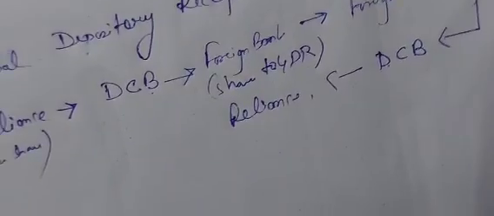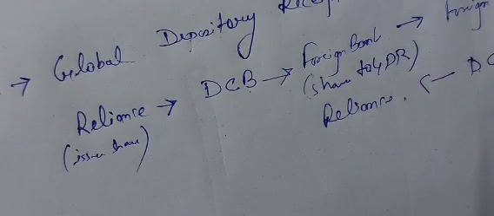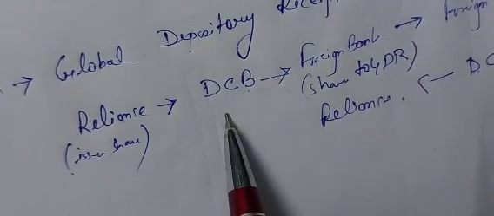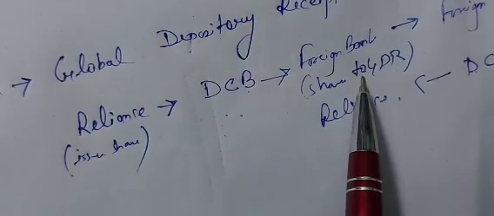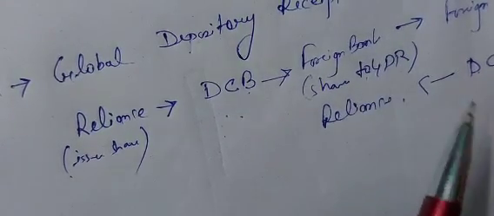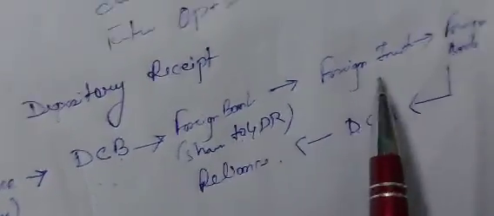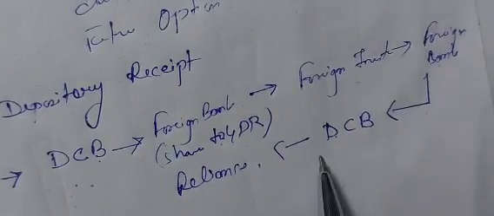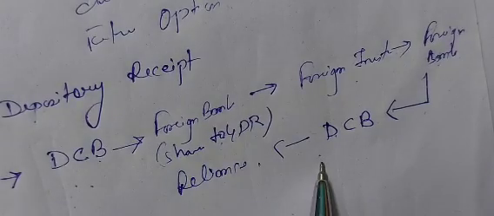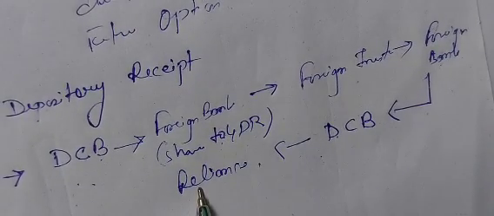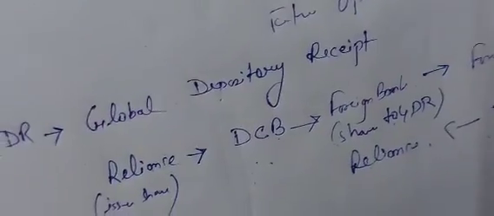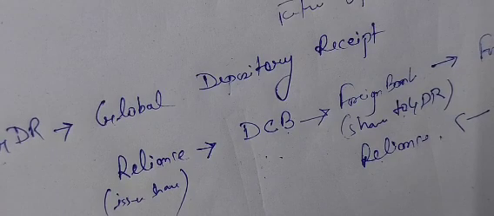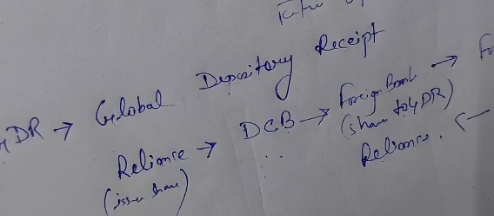See. Is it clear? So this is the concept of GDR, Global Depository Receipt. Is it clear? It's very easy.